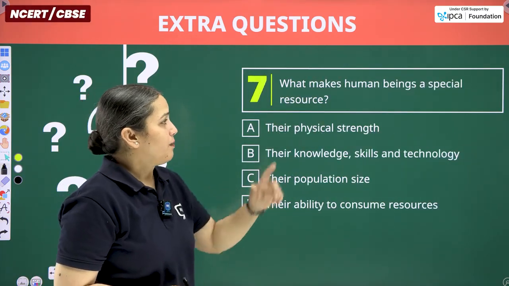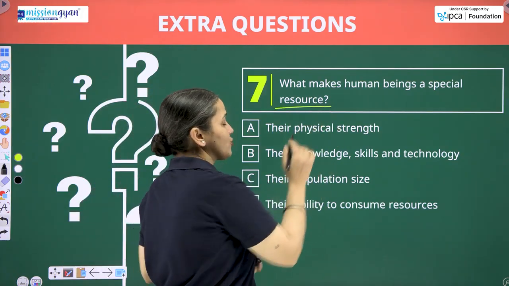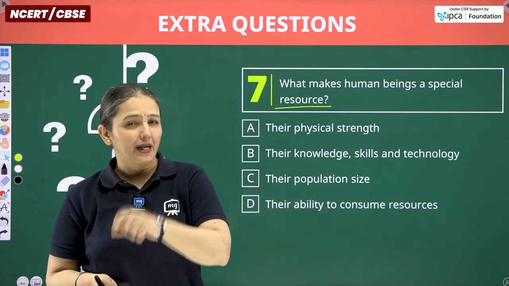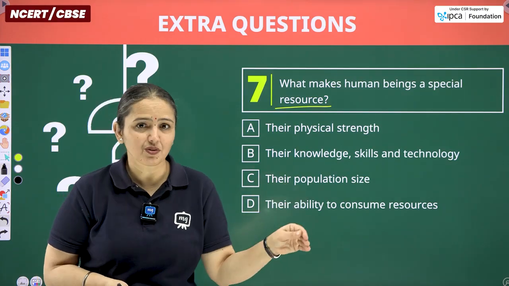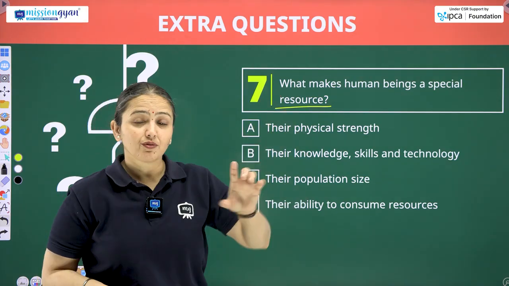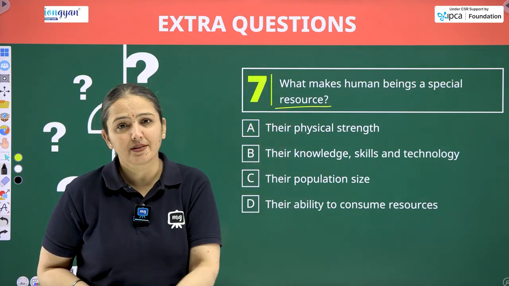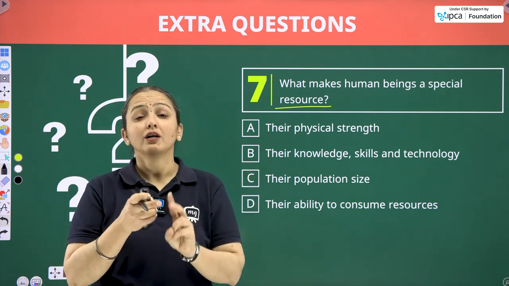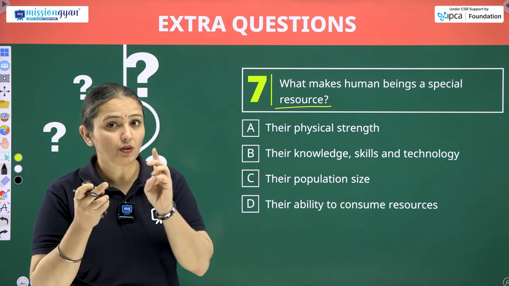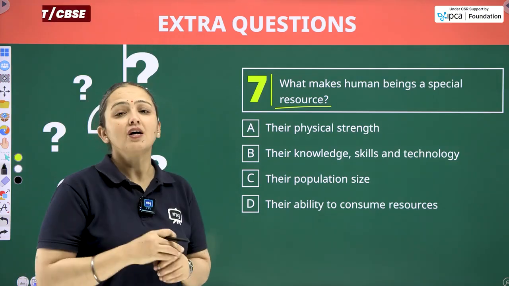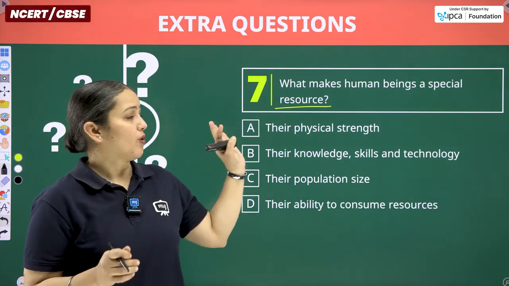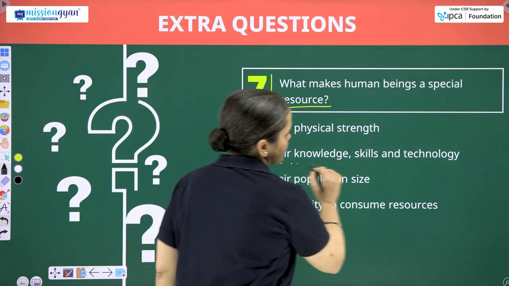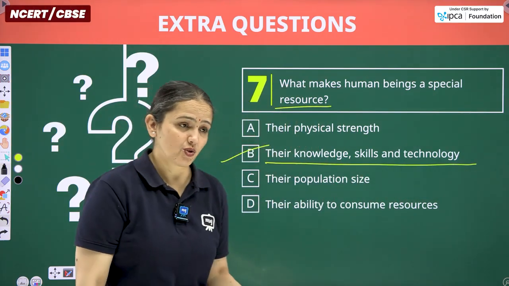Next, what makes human being a special resource? As they are considered as significant and vital resources among 3 of the types of resources. So we have to give the authentic reason what makes them. So they do have these 3 factors: skill, knowledge, and technology. These make the humans a vital, significant, or important or special resource. So their knowledge, skills, and technology.